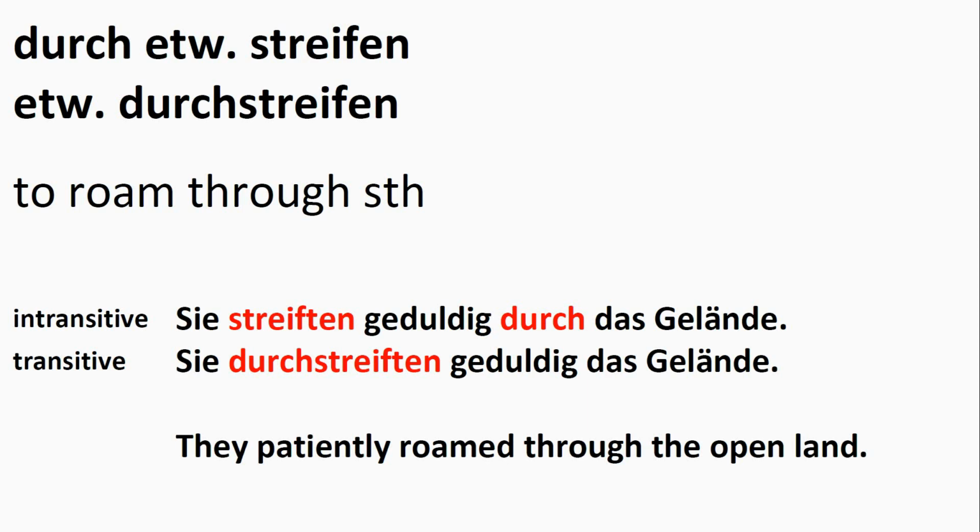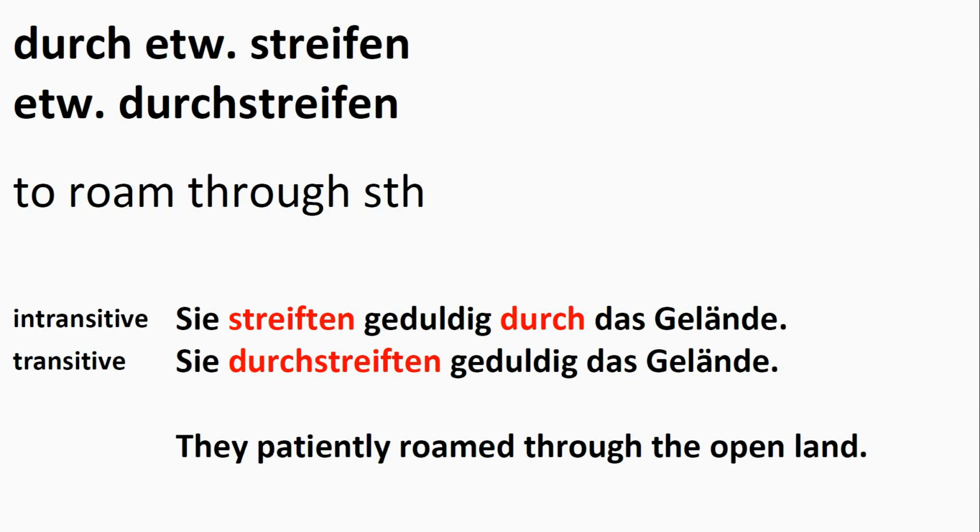So again, with the intransitive verb, we need the preposition. Sie streiften durch. With the transitive verb, we just take the direct object. Sie durchstreiften das Gelände. These two sentences mean the same. They patiently roamed through the open land.